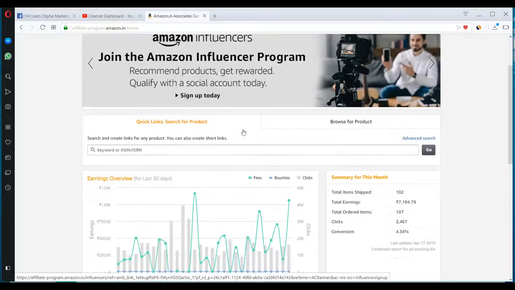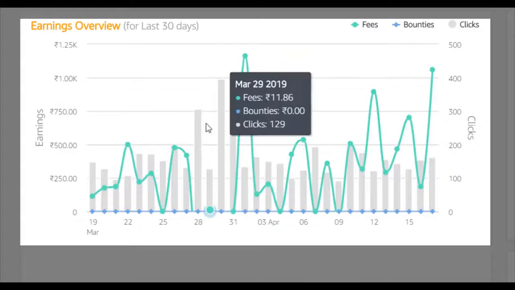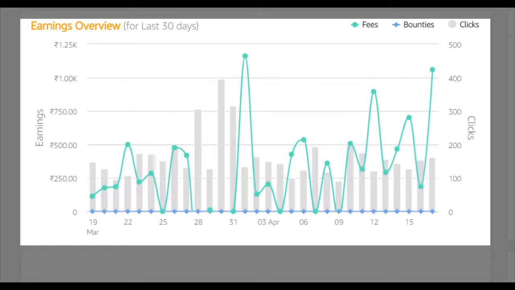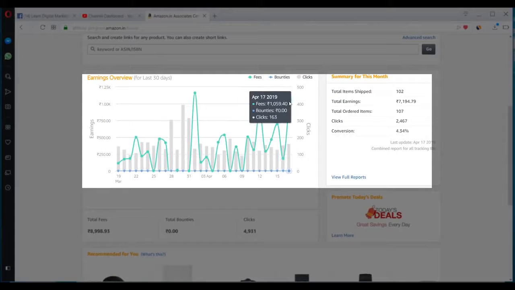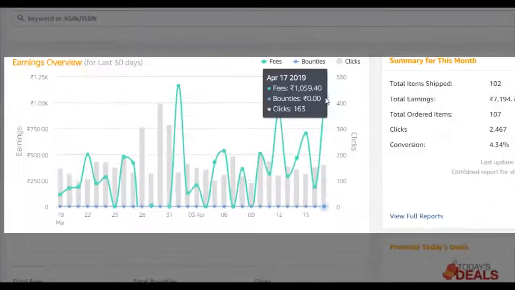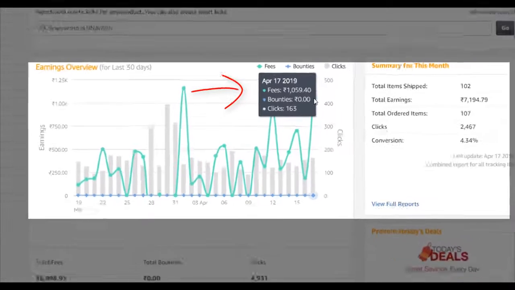So here you can see one of the Amazon Associate accounts for one of my affiliate websites. And you can see for the last month, almost 102 products were shipped and the total earnings was somewhere close to 8,000 rupees. And yesterday itself, you can see that we sold a product, or rather a few products, I'm not sure, where my commission was around 1,000 rupees.